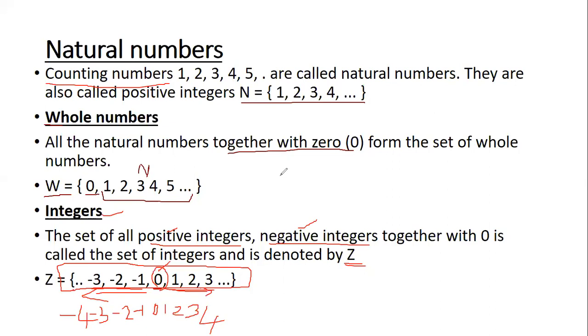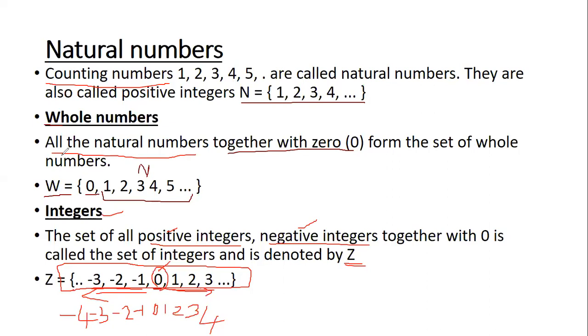Good. Now, next, whole numbers. What are whole numbers? Whole numbers start from 0. Correct. Starts from 0, but after that you have all natural numbers. So it starts from 0 and then you have natural numbers. Good. Now, how are whole numbers denoted? Capital W is the notation for whole numbers.